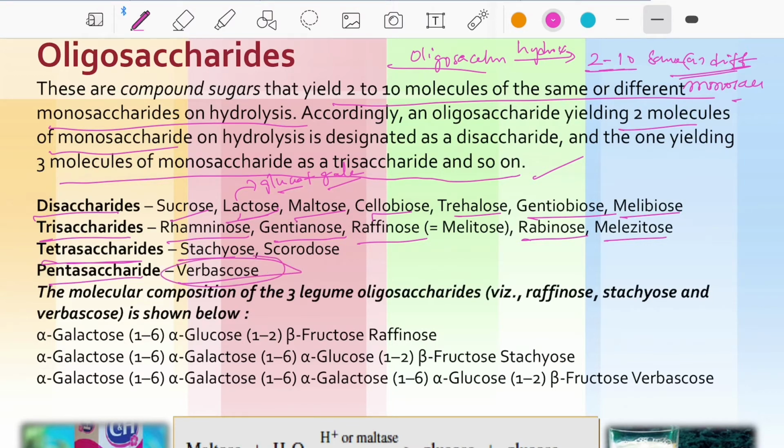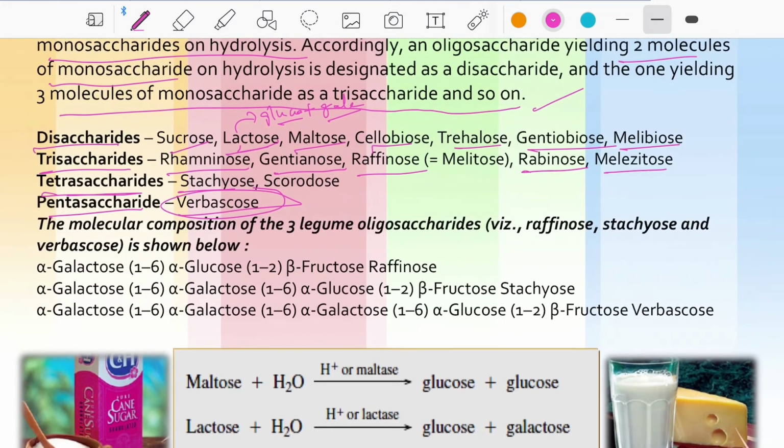Pentasaccharides are verbascose. These are the molecular compositions of the 3 legume oligosaccharides: raffinose, stachyose and verbascose. They are the legume oligosaccharides found mostly in peanuts, groundnuts and legumes. They consist of those oligosaccharides.